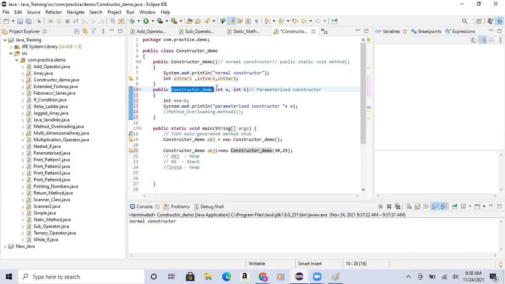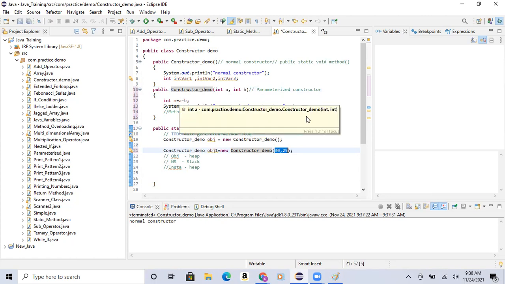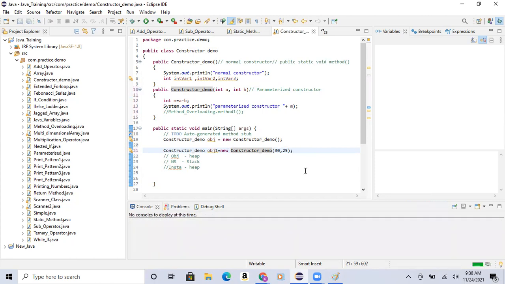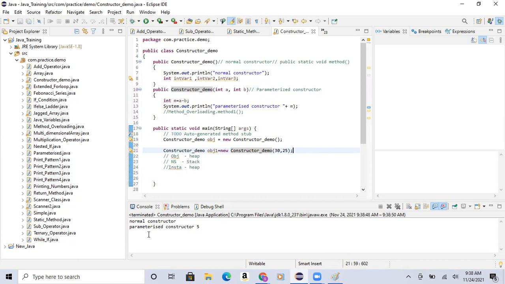So now for initialization, I pass the constructor values here. When I pass these particular values, these values will go inside. So now what it was trying to do is a minus b, and then printing this m. So now 30 minus 25, so it should print my parameter constructor equal to 5. Now let's see what it will print for us. See, parameter constructor is 5.